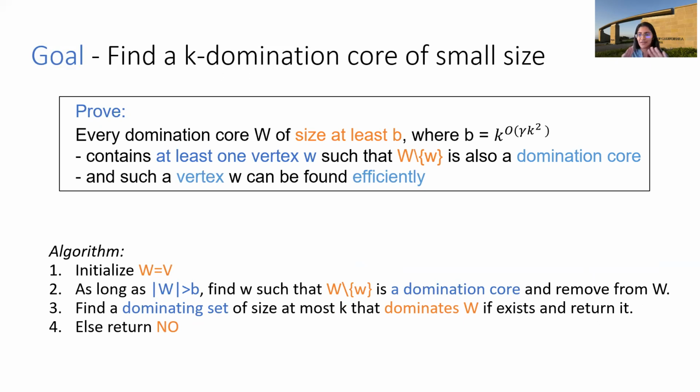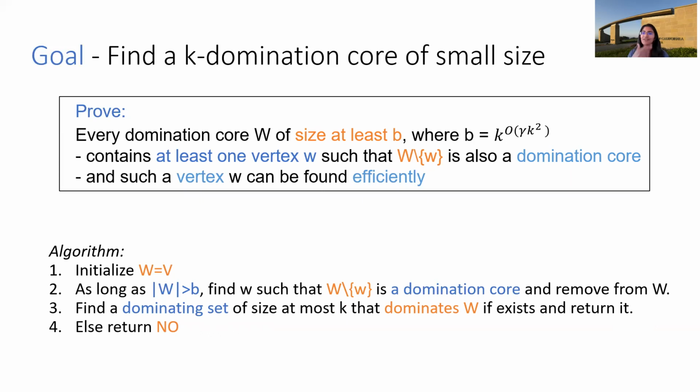So what is this talking about? The claim is just talking about minimal domination cores, right? So what is a minimal domination core? A minimal domination core is a domination core from which you cannot remove any vertex such that the set is still a domination core, right? So basically what this claim tells us is that the size of any minimal domination core in G is bounded by size B, right? If we think about it, that is all this claim tells.